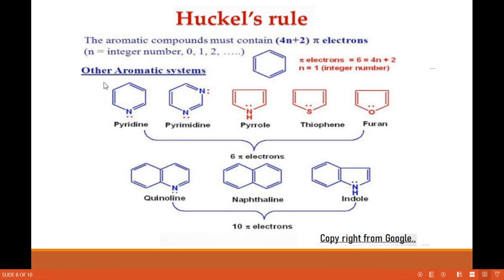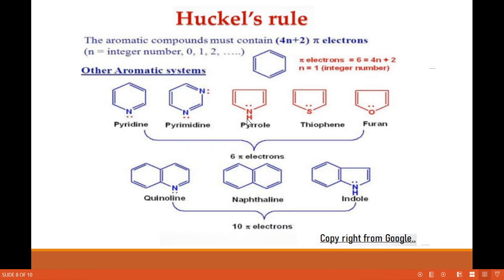Okay. Then we see the other aromatic systems. Here pyridine is there. In that, 2 plus 2 plus 2, that is 6 electrons, one ring. So it is aromatic. 6 electrons are there. Pyrimidine also has 6 electrons, one ring and total 6 electrons.